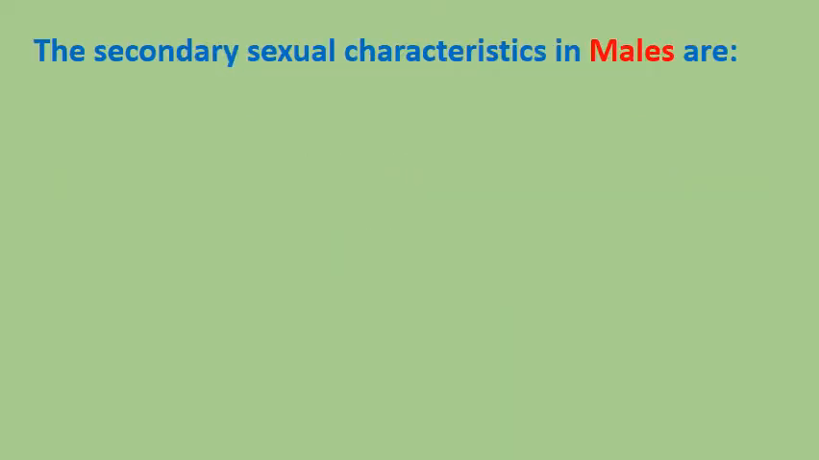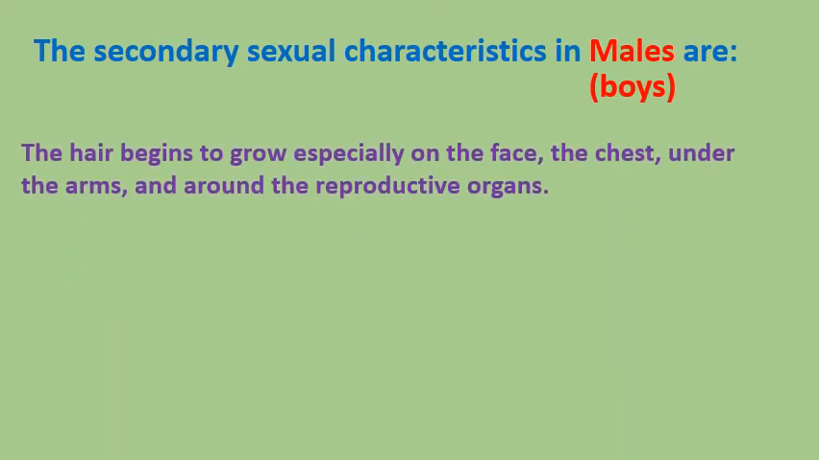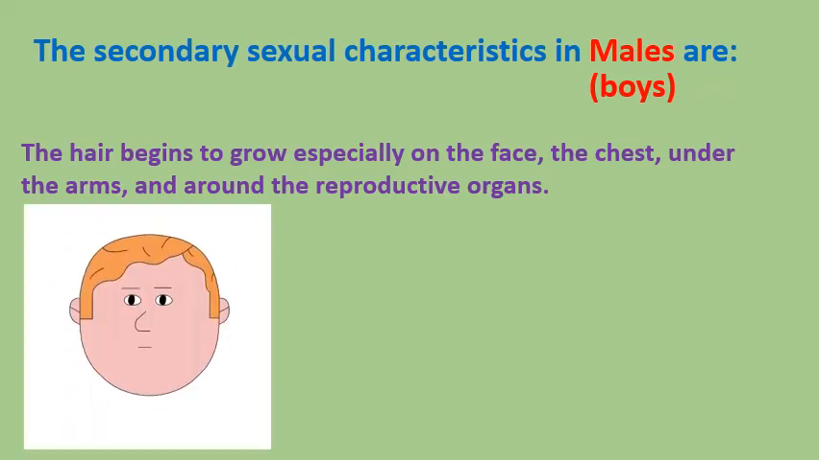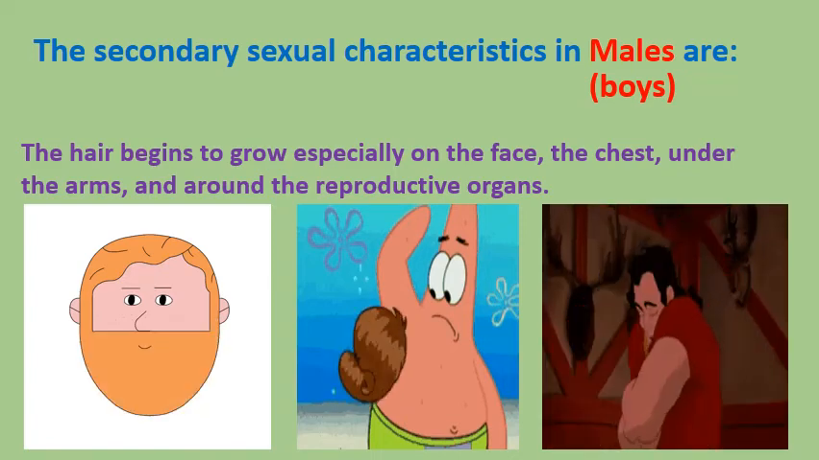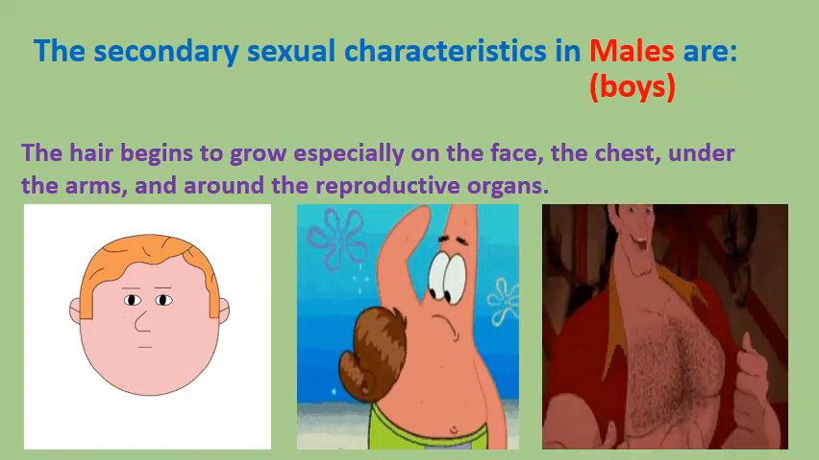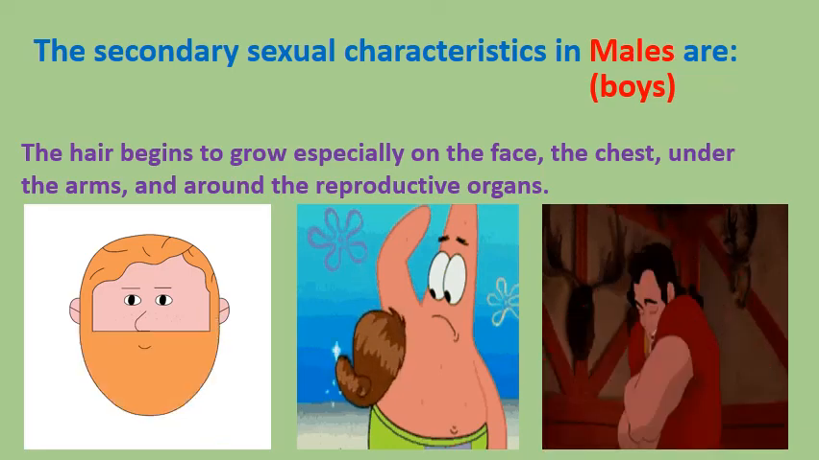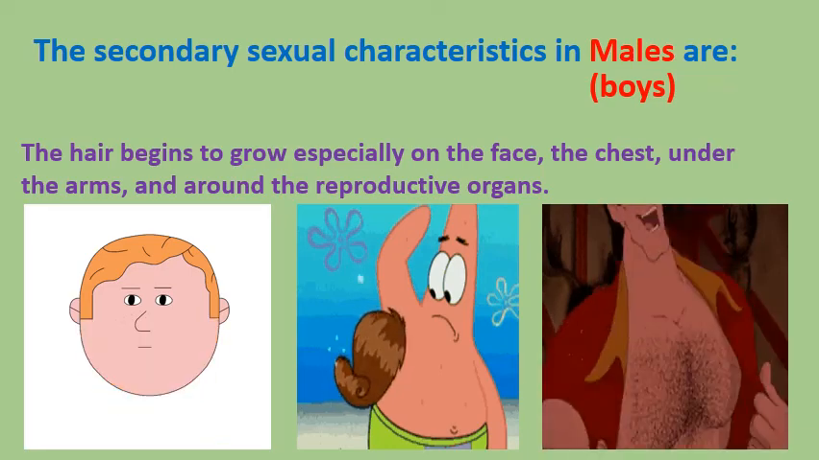The secondary sexual characteristics in males, we mean in boys, are that hair begins to grow, especially on the face, the chest, under the arms, and around the reproductive organs. So we're going to have hair on the face, under the arms, and on the chest. These are the secondary sexual characteristics in boys.